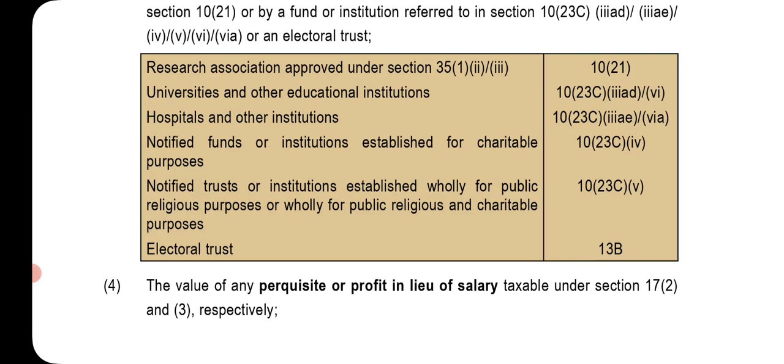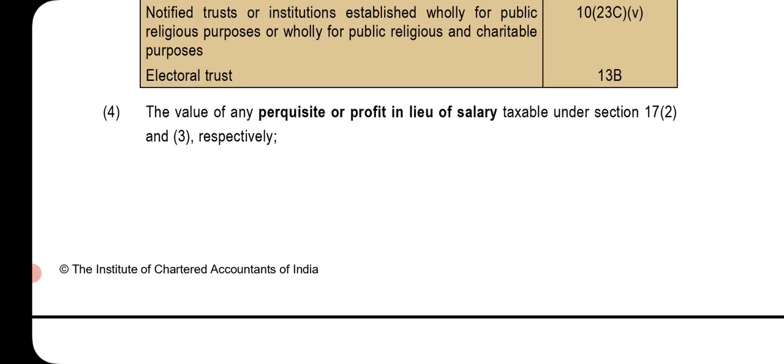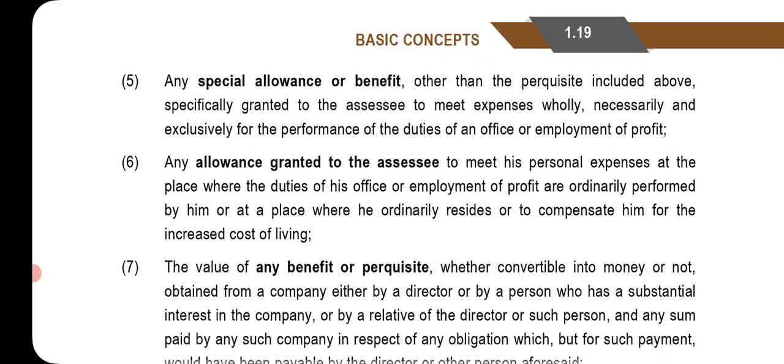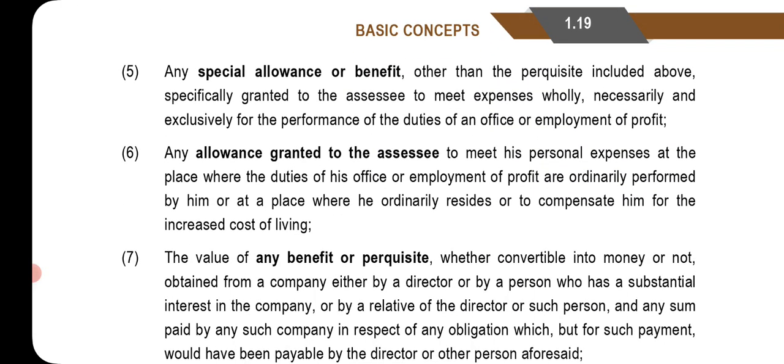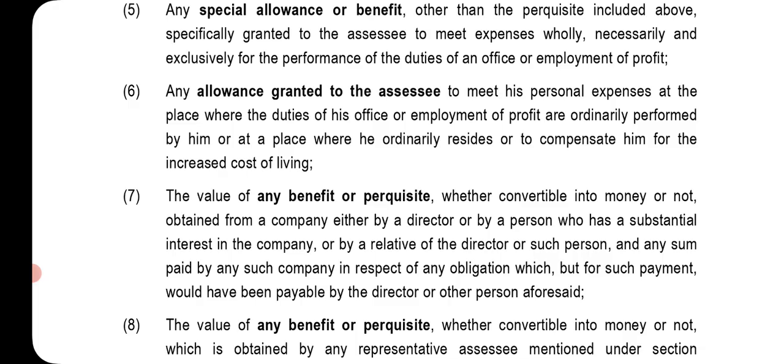Electoral trust, 13B. The value of any perquisites or profit in lieu of salary taxable under section 17(2) and (3) respectively. Any special allowance or benefit other than the perquisites included above, specifically granted to the assessee to meet expenses wholly necessary and exclusively to the performance of the duties of an office or employment of profit. Any allowance granted to the assessee to meet his personal expenses at the place where the duties of his office or employment or profit are ordinarily performed by him, or at the place where he ordinarily resides, or to compensate him for the increased cost of living.